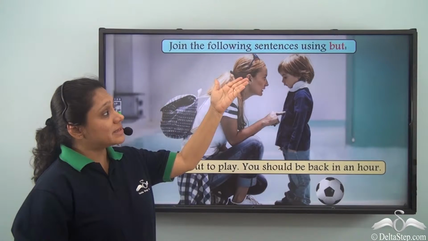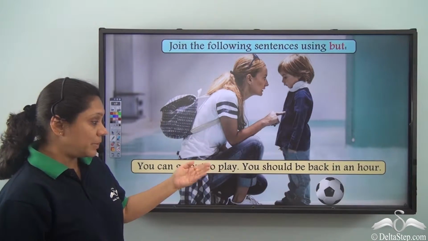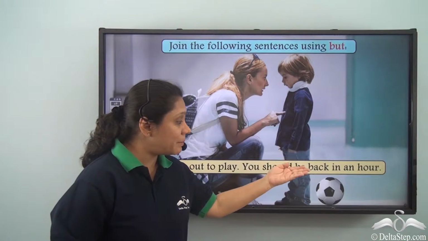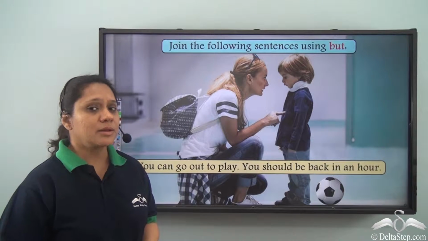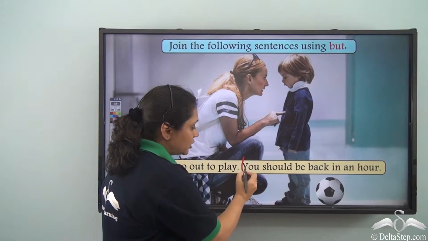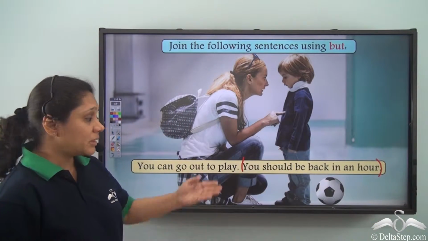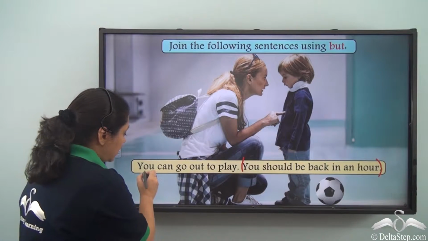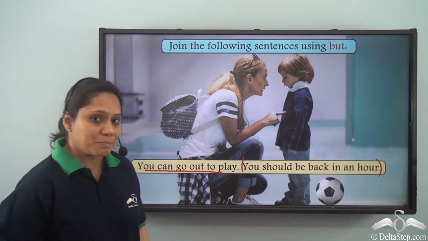Join the following sentences using but. You can go out to play. You should be back in an hour. Is there a condition here? Yes, there is a condition. What is the condition? You should be back in an hour is the condition. The condition for what? The condition to get the permission to go out to play.